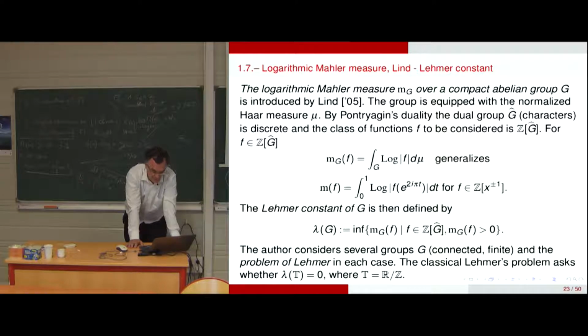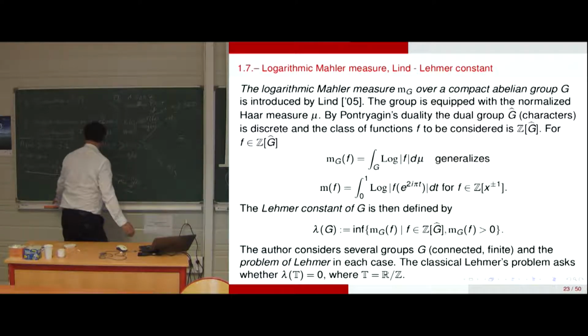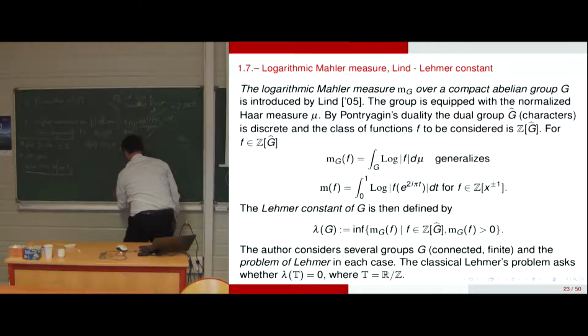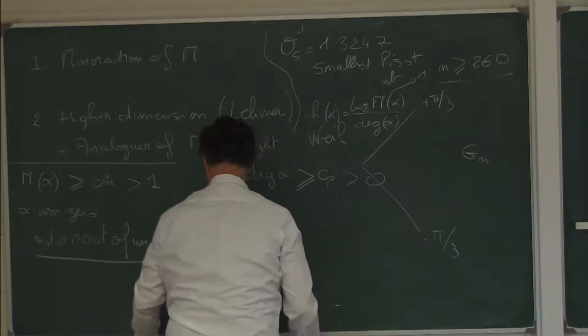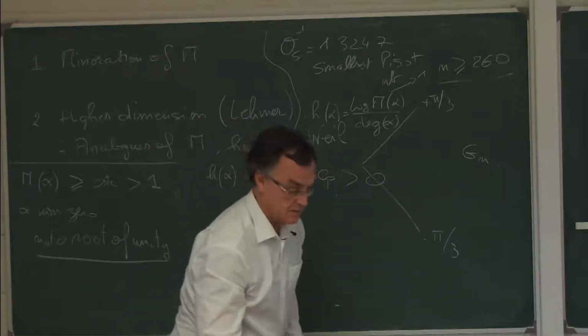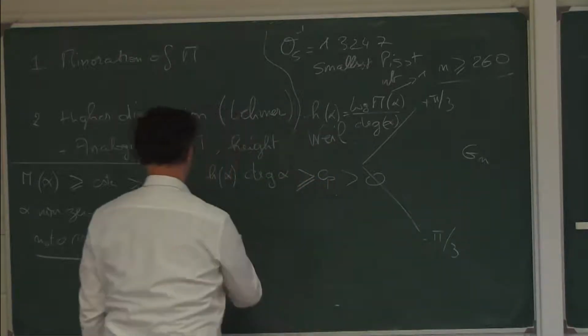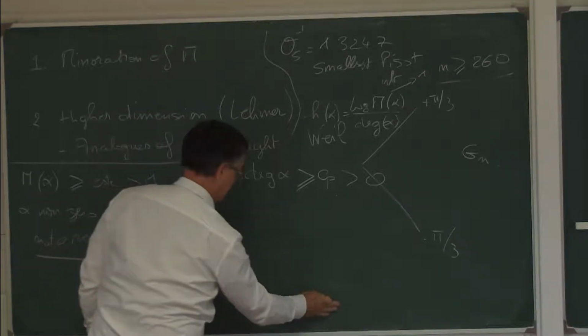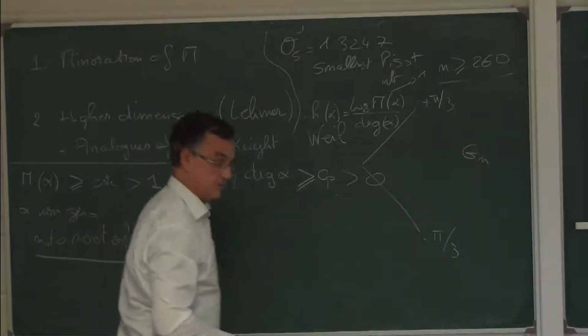So in the classical case, the logarithmic Mahler measure, that's for any function.